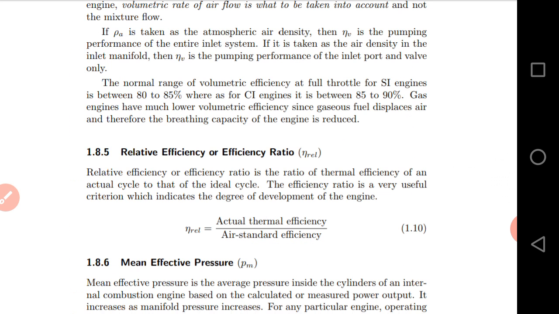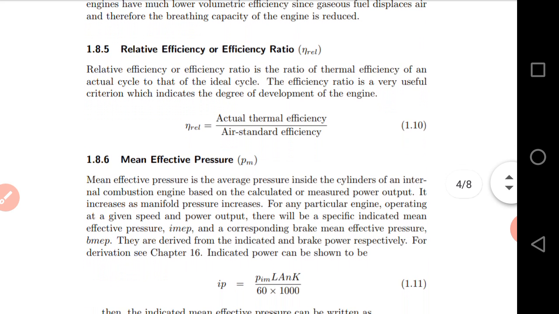Efficiency ratio, or relative efficiency, is the ratio of thermal efficiency of an actual cycle to that of the ideal cycle. For the ideal efficiency we take air as the medium, and that cycle we call the air standard cycle, and the efficiency obtained from that cycle is the air standard efficiency. So relative efficiency is the ratio of actual thermal efficiency to the air standard efficiency.